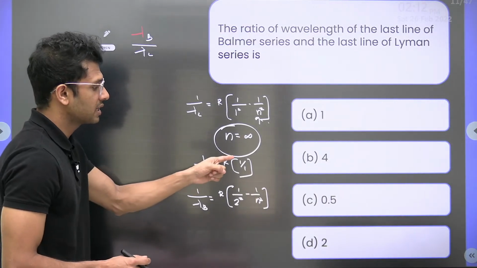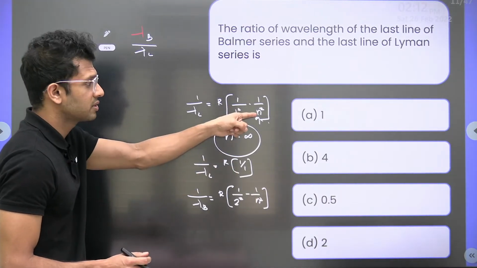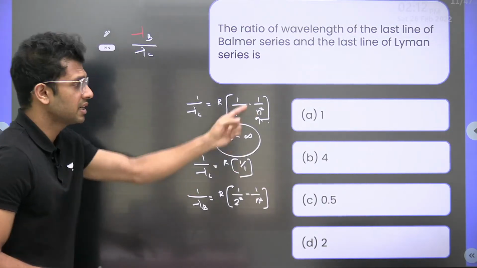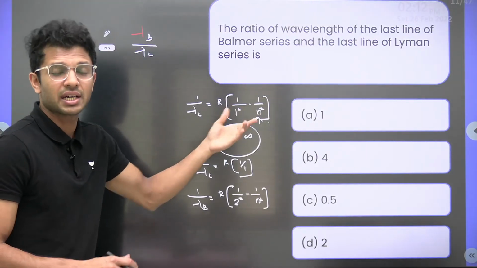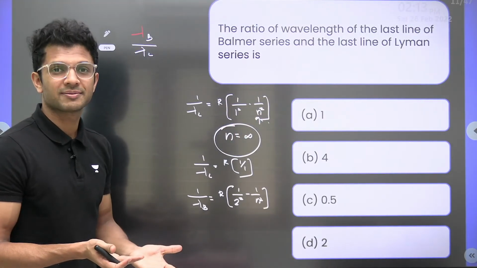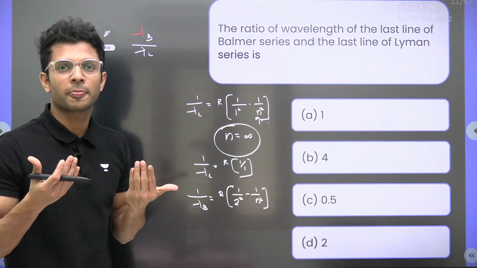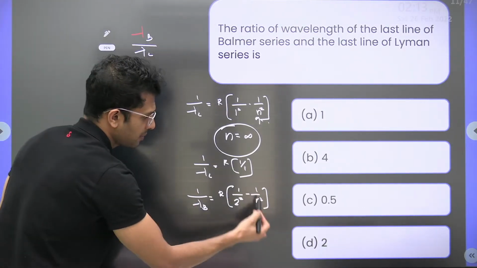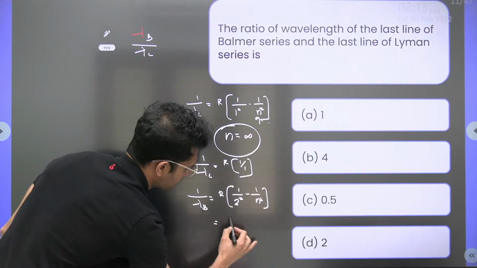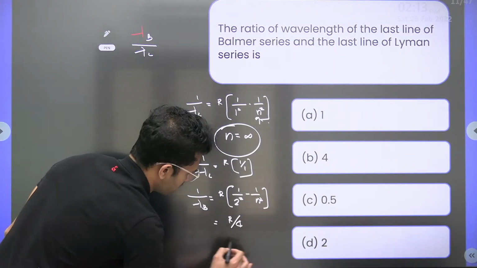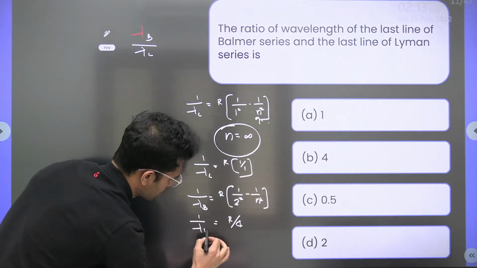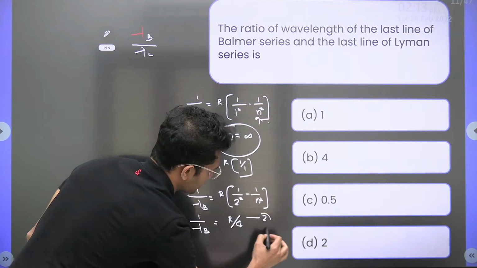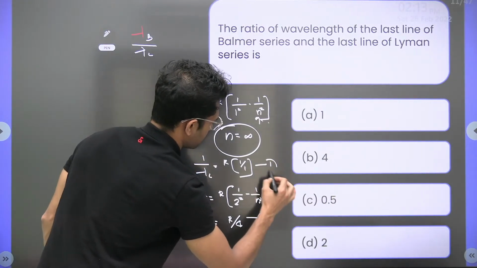Don't think, sir, why it is 1 by 1? What happened to this n when we substitute it as infinity? 1 by infinity square will be 0. Everyone knows, right? Give me a smile if you know. Same thing, substituting n equal to infinity here, we will get R by 2 square, that is R by 4. 1 by lambda Balmer, this is second and this is first.